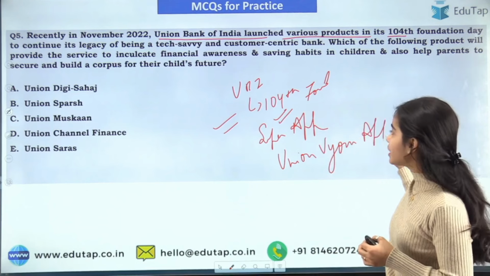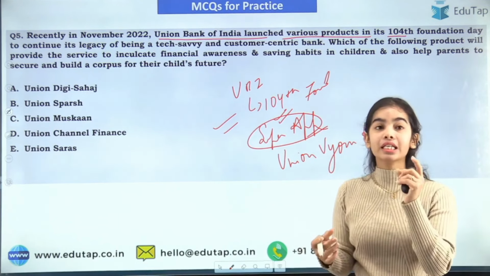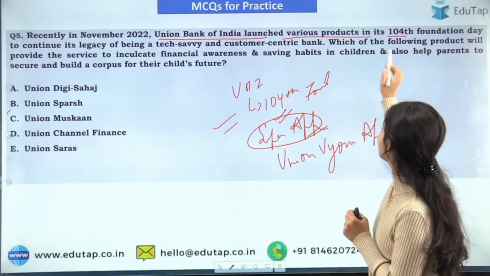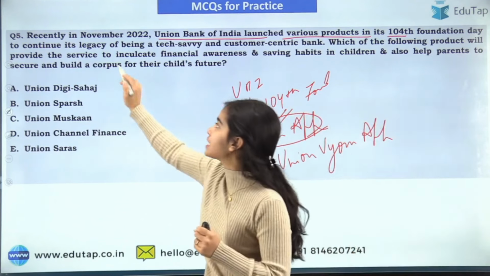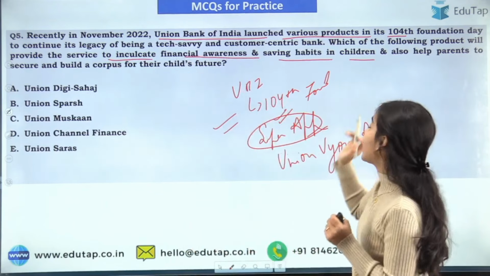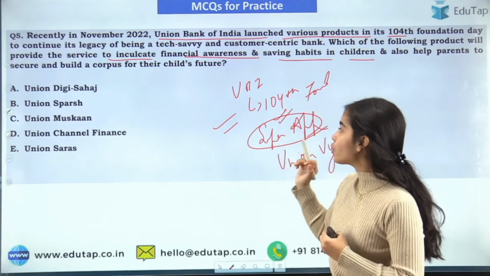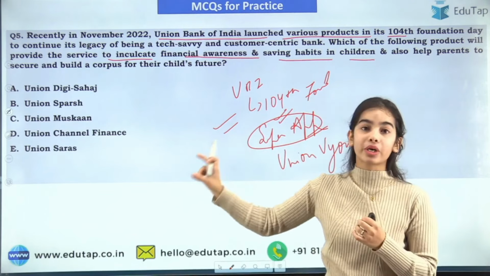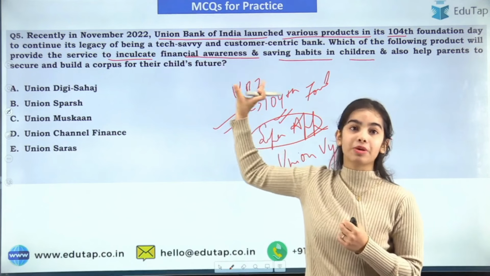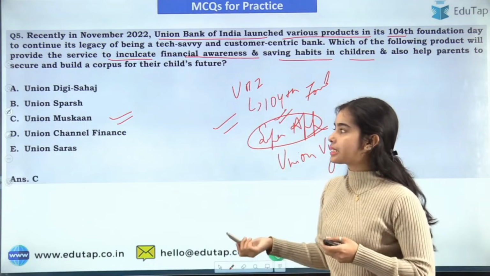Along with this app, other products were also launched, and the question is which of the following products will provide the service to inculcate financial awareness and saving habits in children and also help the parents have a corpus for the child's future. You have to tell which product this statement is describing. So here the answer is Union Muskaan.